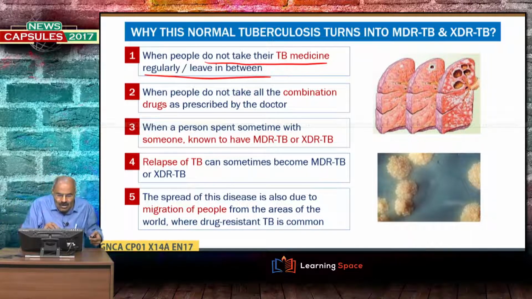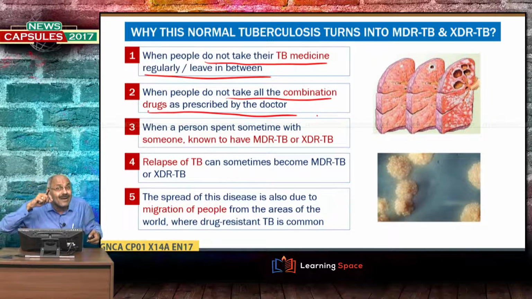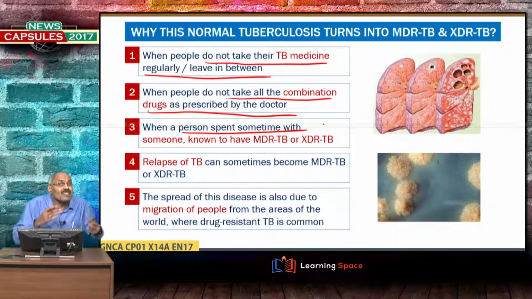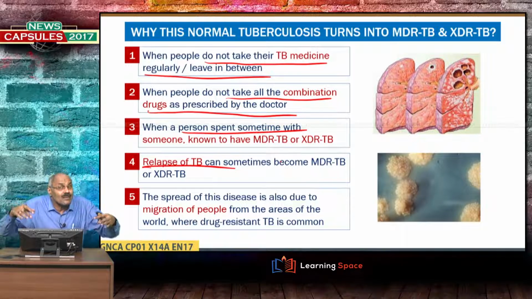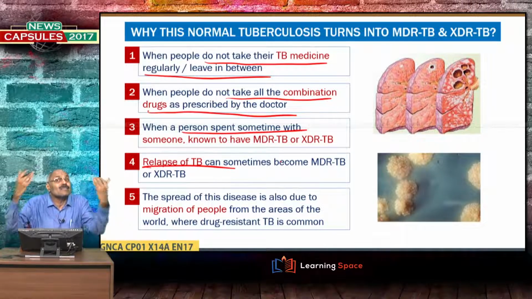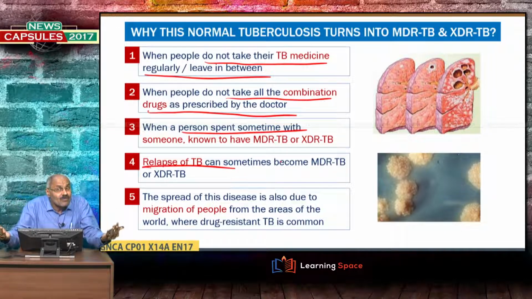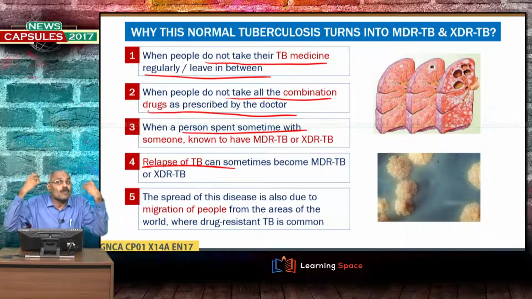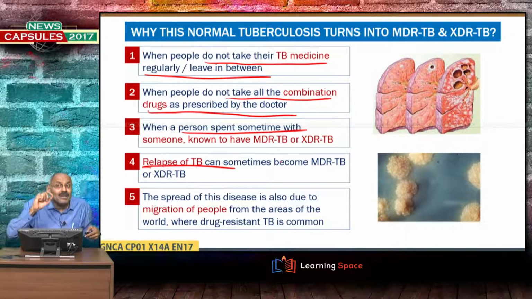When people do not take all the combination drugs as prescribed by the doctor, or when a person spends some time with someone known to have MDR-TB or XDR-TB, or there is relapse of TB after curing, once it relapses, that means the second time that infection affects the person, sometimes it becomes MDR-TB or XDR-TB.